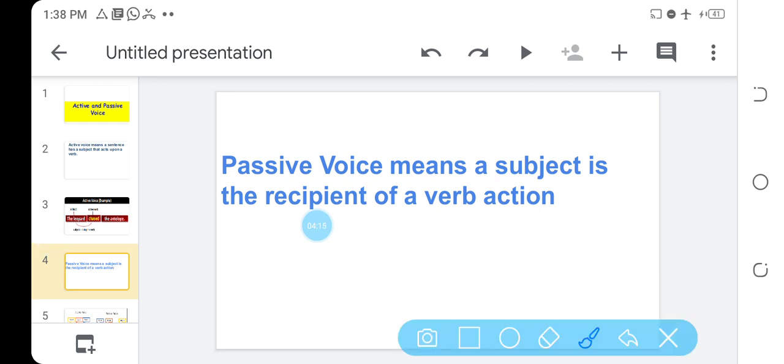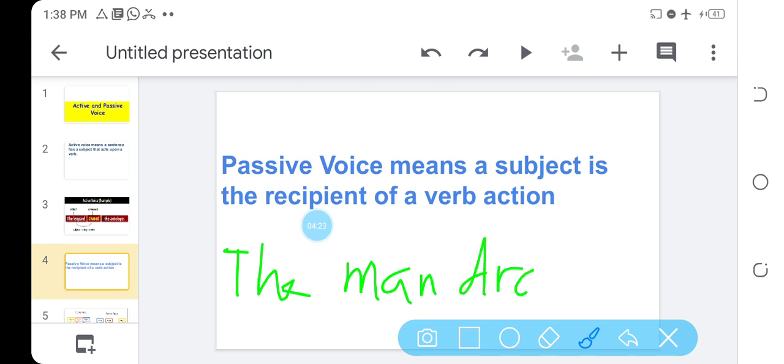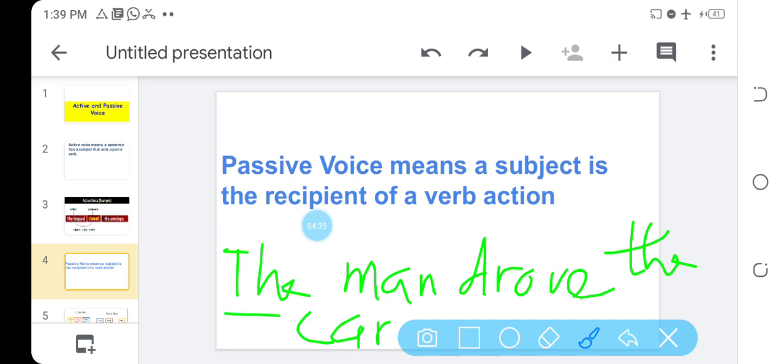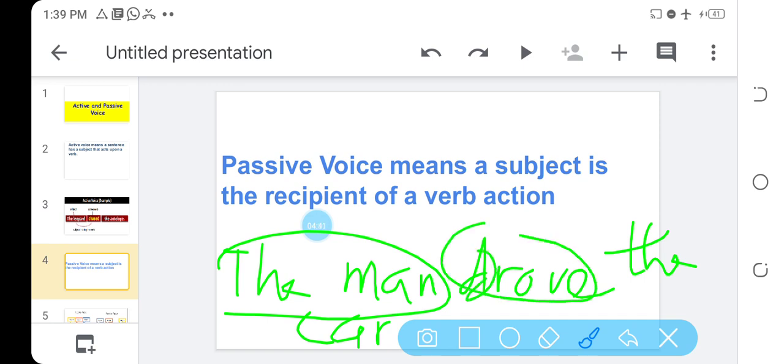Let me write that out. The man drove the car. Now look at this. This is still an active sentence. What is the subject here? The man. What is the action? Drove. Now the car is the receiver.